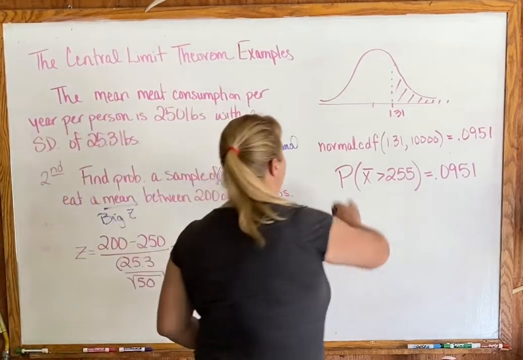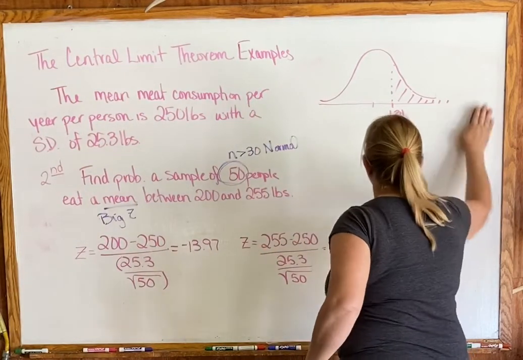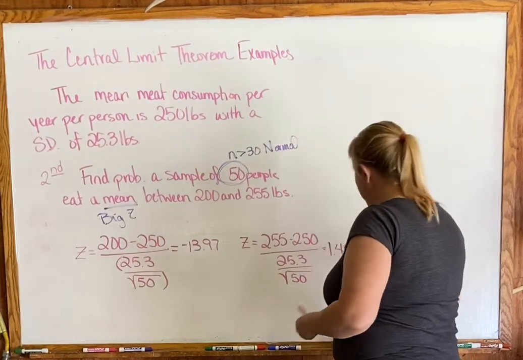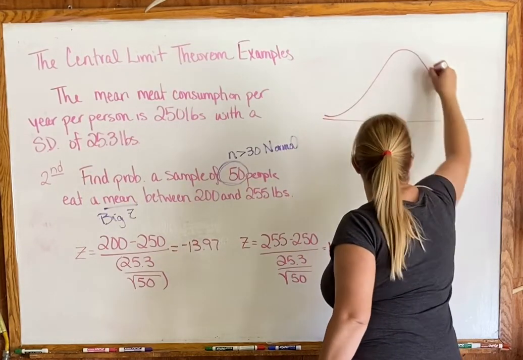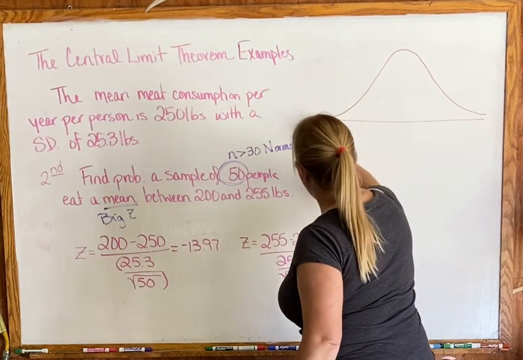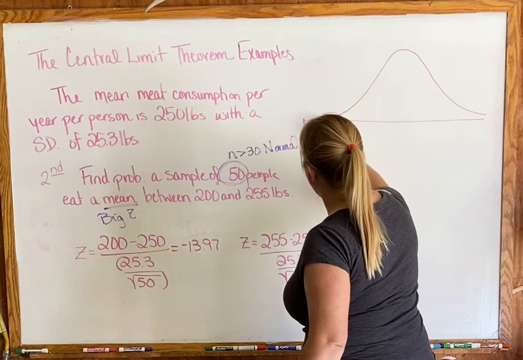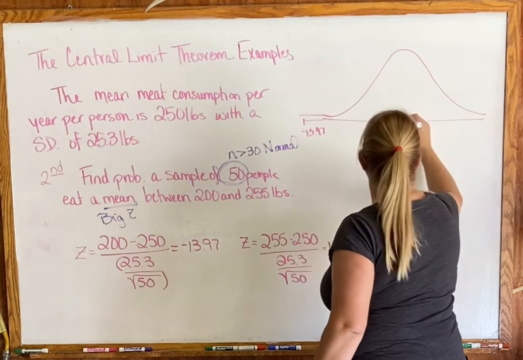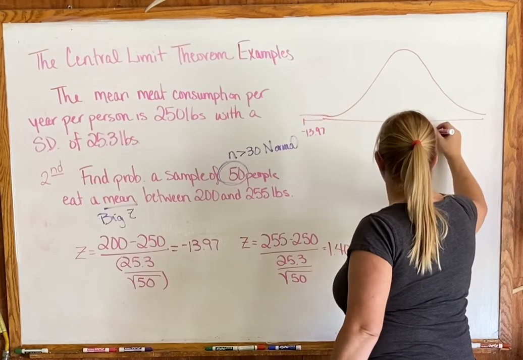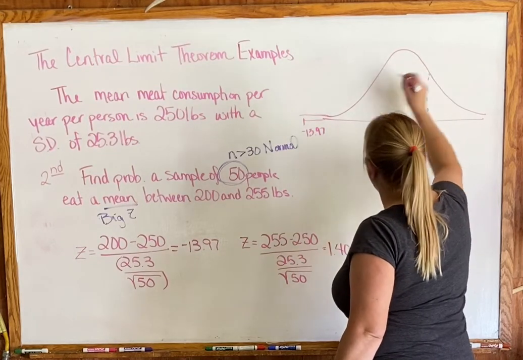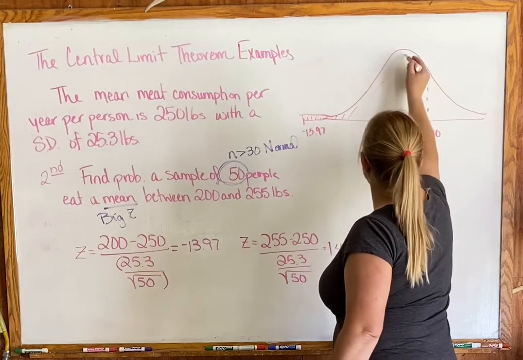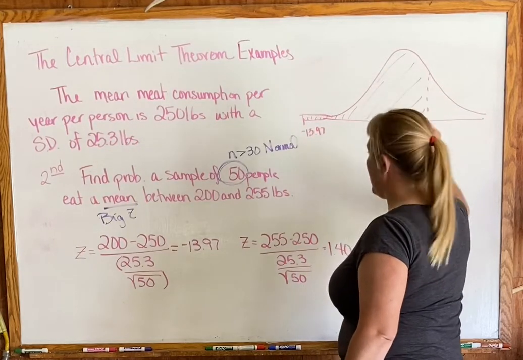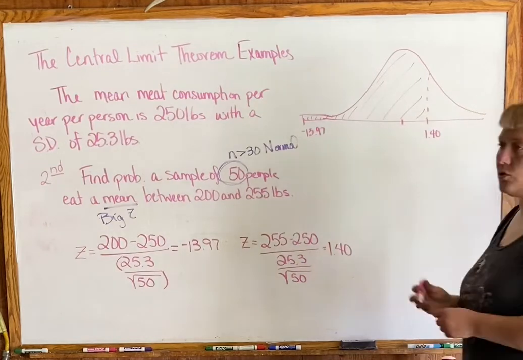So let's go ahead and look at our graph. Okay, so we're going for like way out here, right? Negative 13.97. Here's the middle. Here's 1.40. So again, not to scale or anything, but the idea is that we're looking for everything between those two values.